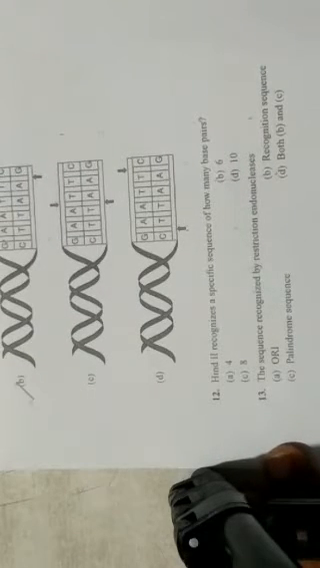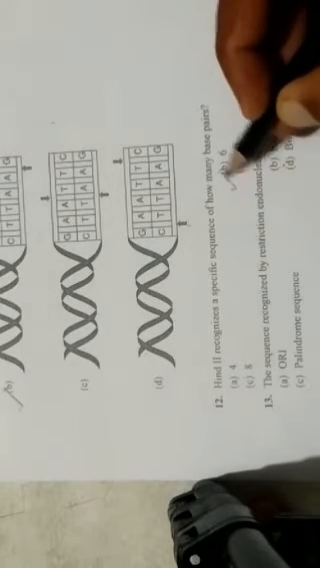EcoRI recognizes a specific sequence of how many base pairs? You have to recall here the diagram of the plasmid, whichever we have shown in the pBR322 plasmid. Thereby EcoRI recognizes 6 base pairs, the restriction sites or specific binding sites. Next one.